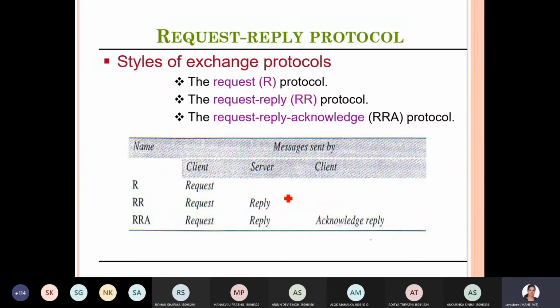So, different styles of this request reply protocol. One is just the request R protocol. Then the request reply RR protocol. Then the request reply acknowledge RRA protocol. As the name indicates, in the R protocol the client will send just the request message. In the RR protocol, the client sends the request message and the server sends the reply message. In RRA, the request is sent from the client, the server sends the reply, and an acknowledgement is also sent from the client side to make sure that the response has been received.